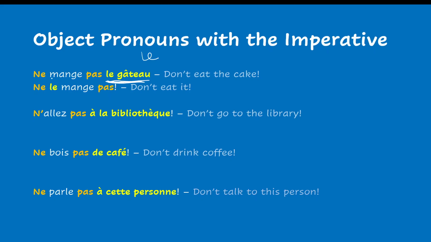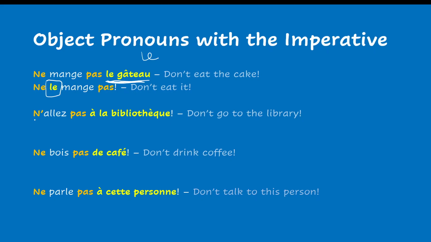Very important, you notice here that the pronoun is back in front of the verb. So you want to remember that in regular sentences, you will use pronouns in front of the verb. In the imperative, though, the imperative pronouns will go behind the verb. Except with the imperative negative, the pronouns go back in front of the verb.